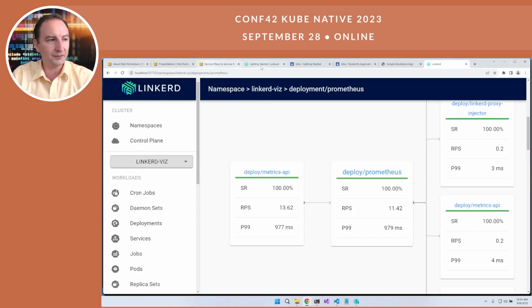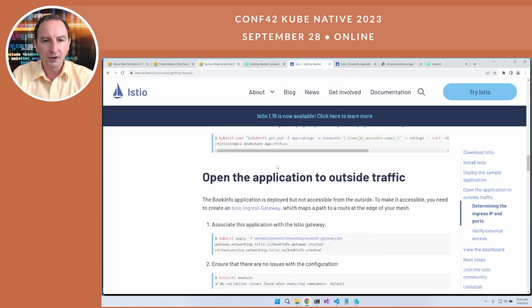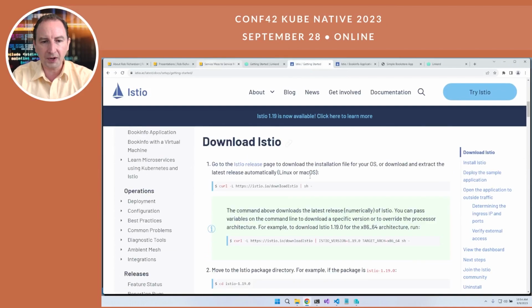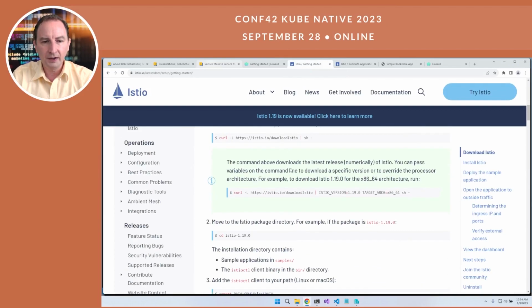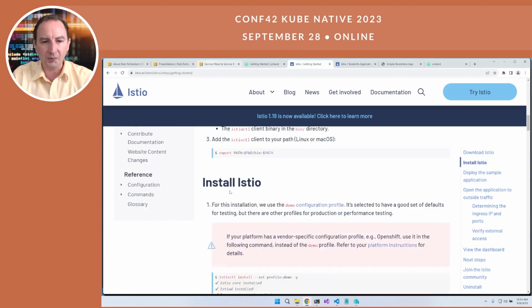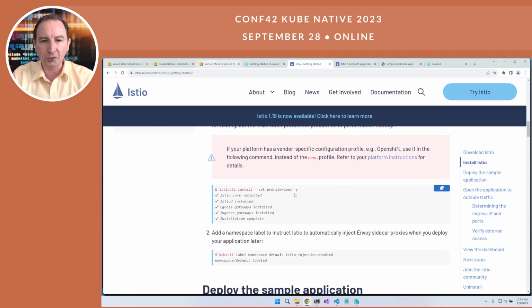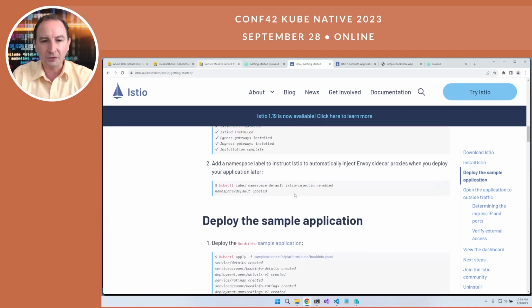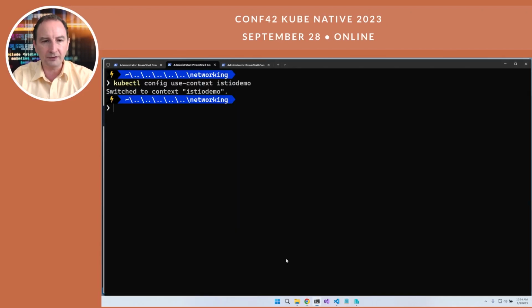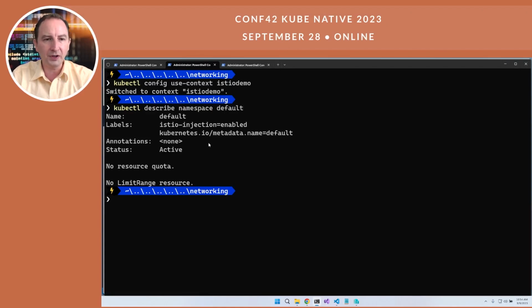Now with istio, we have a similar setup of getting started. We can start by downloading the istio CLI, and then once we've got that in our path, we'll install istio, picking the profile that we want. In this case, we'll use demo, which turns everything on. Next, we can enable that namespace injection. So let's take a look at the namespace, and we can see that we've got istio set up to be able to automatically inject the sidecar into each of the pods launched in this namespace.